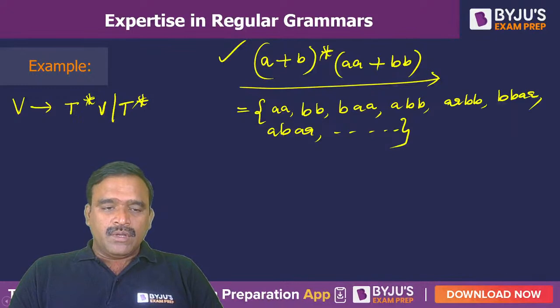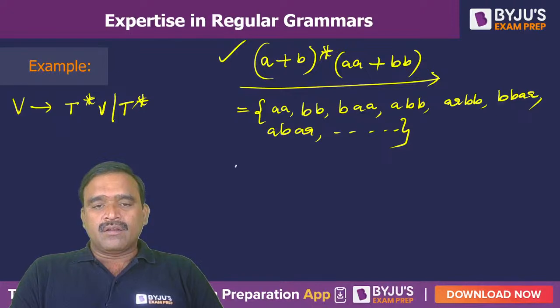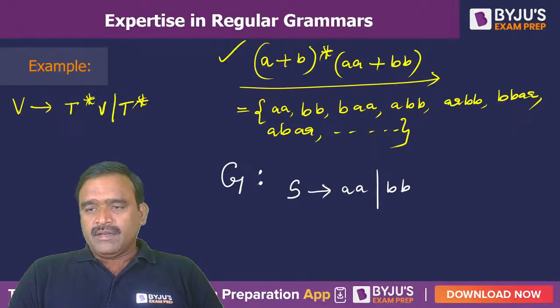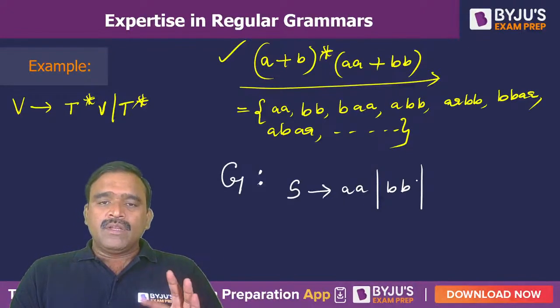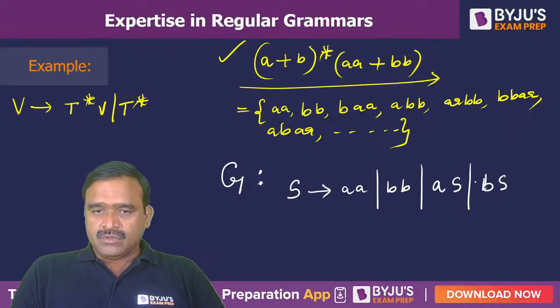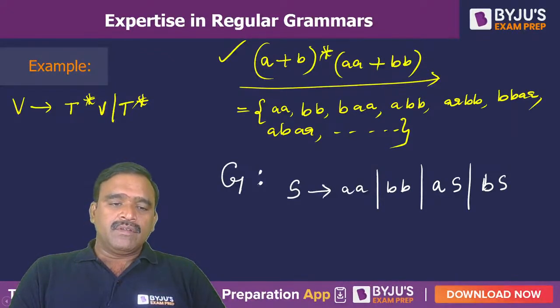Now let me give you a right linear grammar for it. All of you listen carefully how we can give a right linear grammar. RLG. Okay, so what is the minimum string? The minimum string is either aa or bb. Strings of terminals are valid. In addition to that, we can also have any combination of a's and b's followed by aa or bb. So for example, if I take aS or bS, you will get any combination of a's and b's, because S can be replaced with bS, or S can be replaced with aS also. And finally S can be terminated with aa or bb.